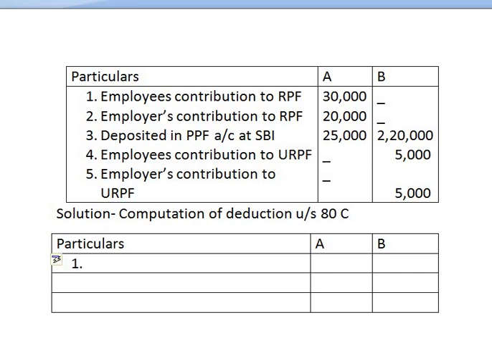Employees' contribution to recognized provident fund. The amount given is rupees 30,000, write down rupees 30,000 in the column of assessee A. Assessee B, it is nil.